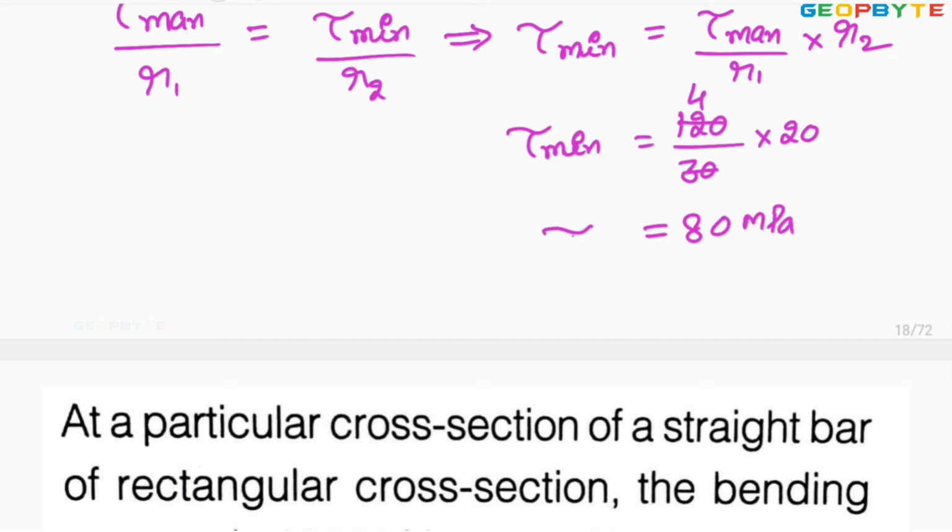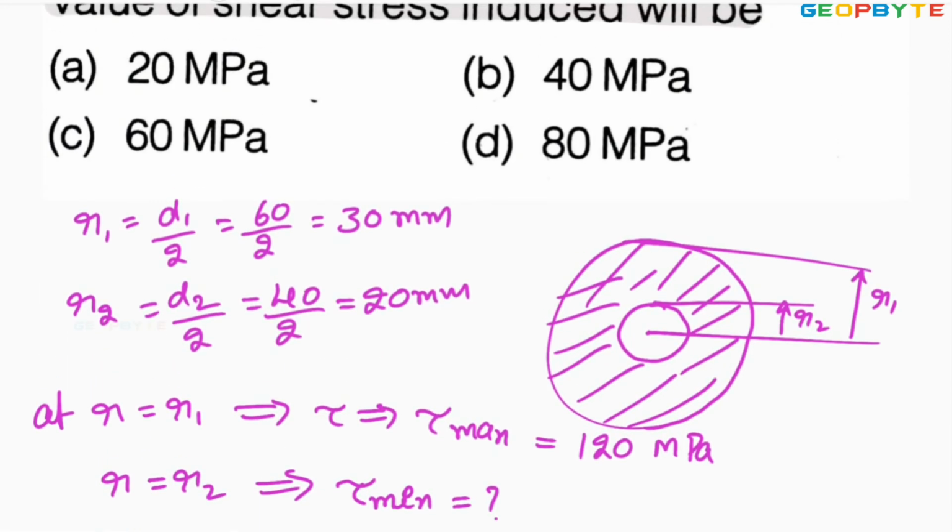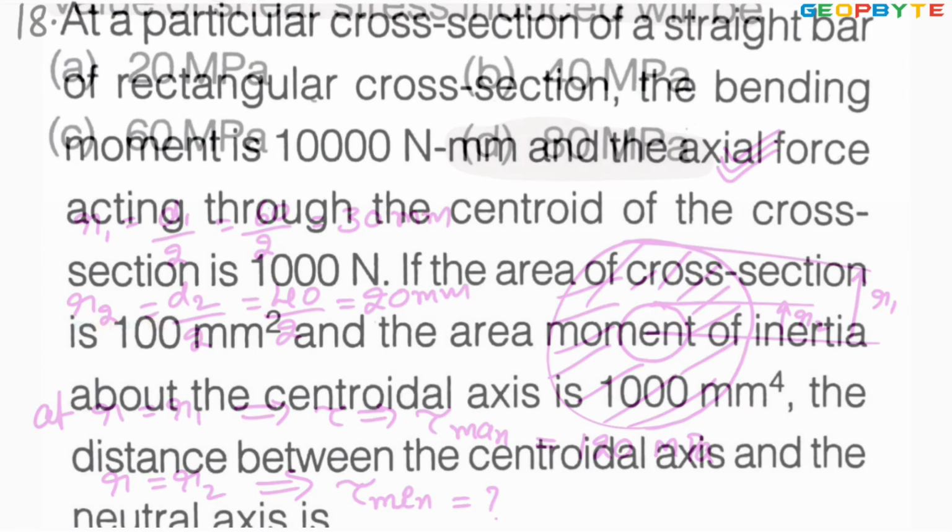Therefore, the minimum shear stress developed at the inner radius is 80 megapascal. Look at the options. Look at option D, 80 megapascal. Therefore, option D is absolutely correct.